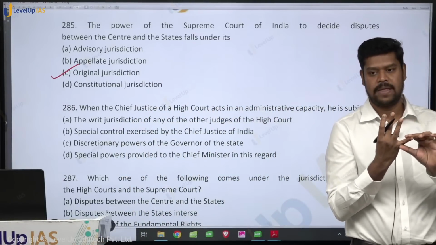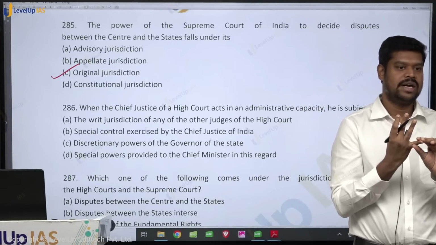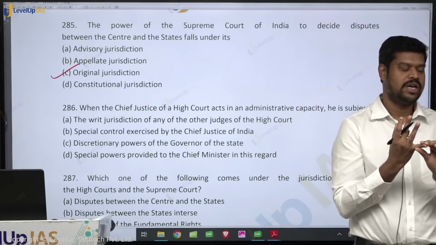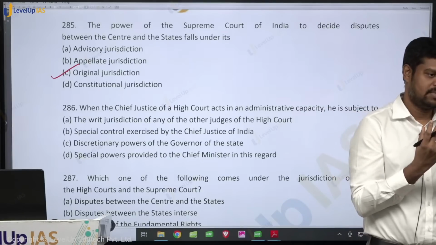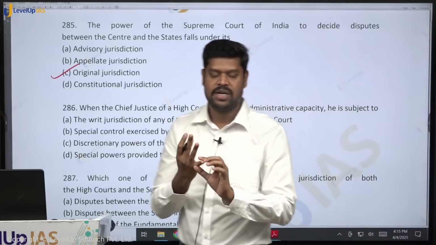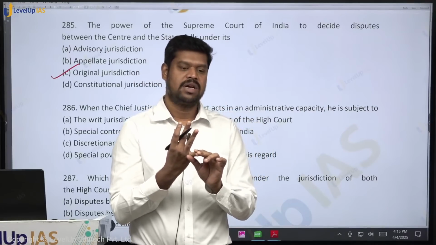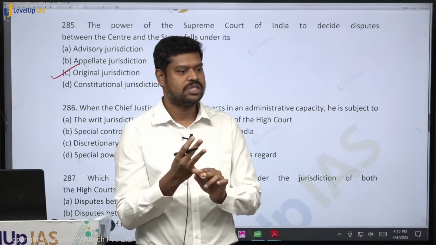No or yes? Sure? Any dispute between the center and the union territory is not a federal dispute, because the union territory is part of the union government, the central government. So therefore, it is not a federal dispute. Any dispute between a union territory and a state? Yes, because the union territory is part of the center and the state is a state. So therefore, it is a federal dispute.